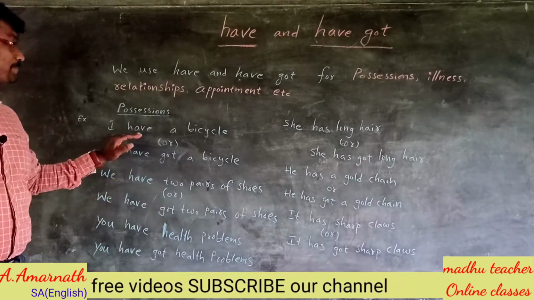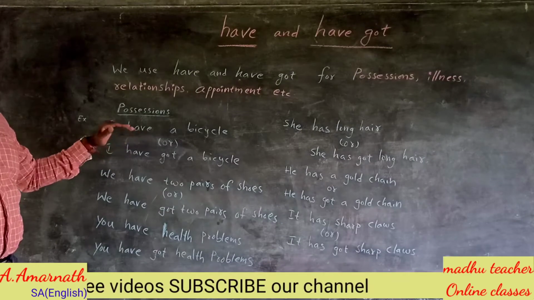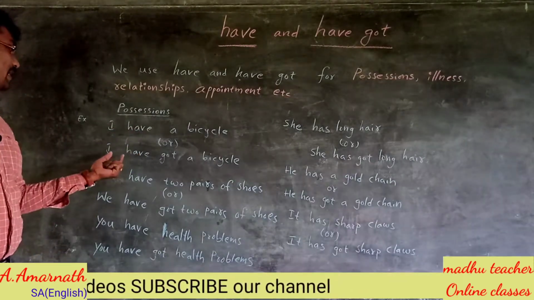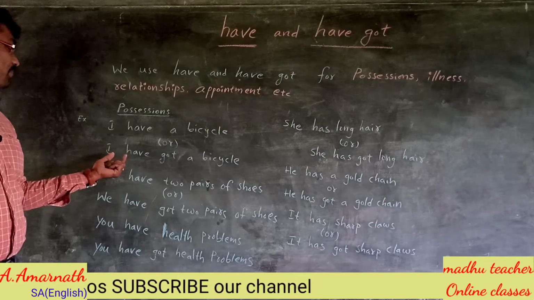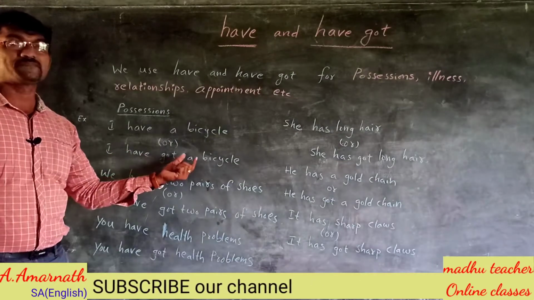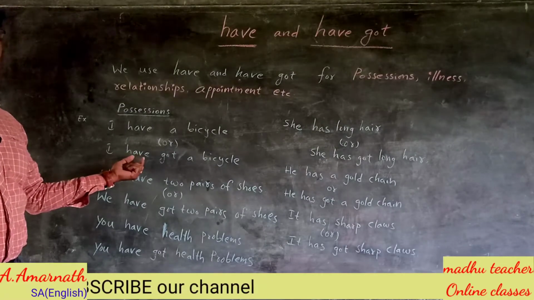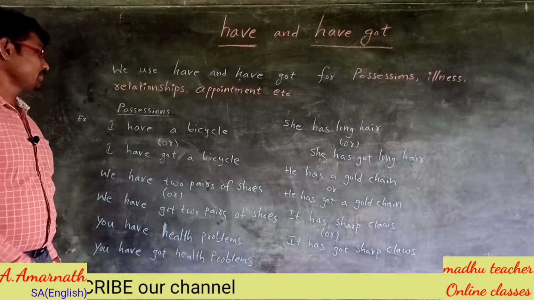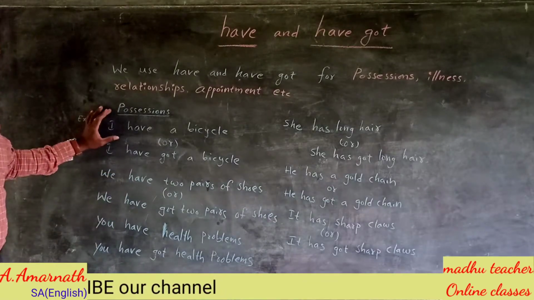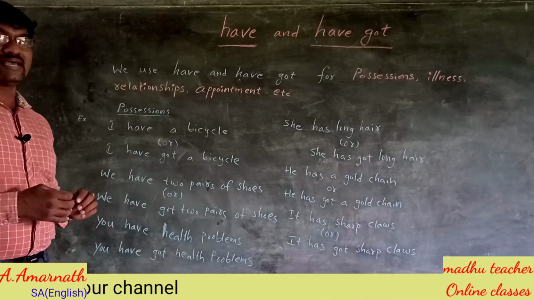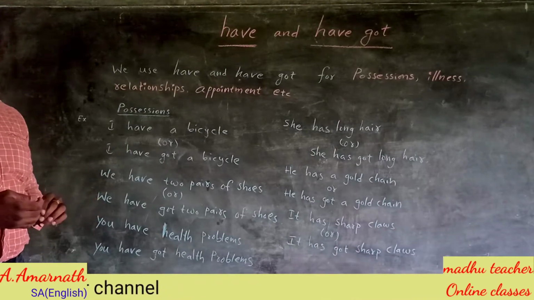But here, in the first sentence, we use have as main verb, whereas in the second sentence we use have got a bicycle. Here have functions as a helping verb. I have a bicycle means I own a bicycle. I possess a bicycle.